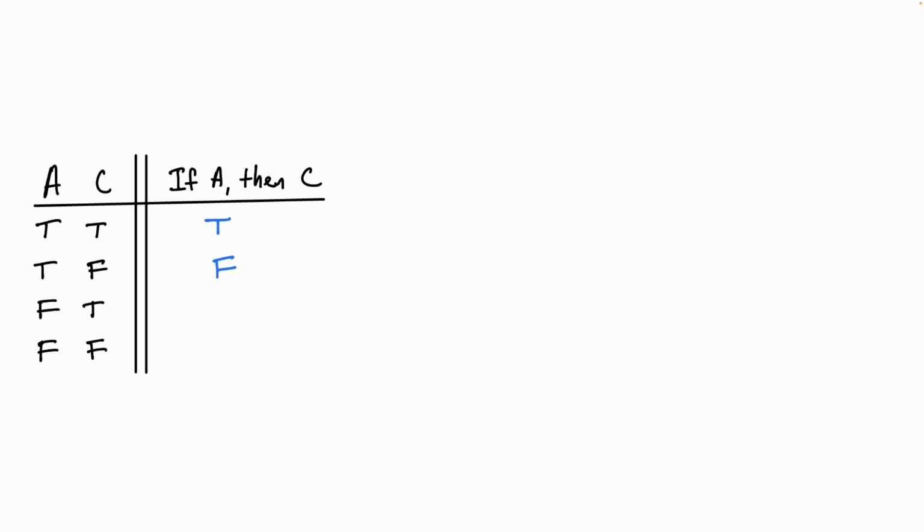Now consider the last case where both the antecedent and the consequent are false. Suppose we put F in this case. Well, that would mean that a conditional is false when it has a false antecedent and a false consequent, and also false when it has a true antecedent and a false consequent. So putting F in this last row would mean that a conditional is false whenever it has a false consequent. So there would be no such thing as a true conditional with a false consequent, which means that a conditional and the negation of its consequent could never both be true.